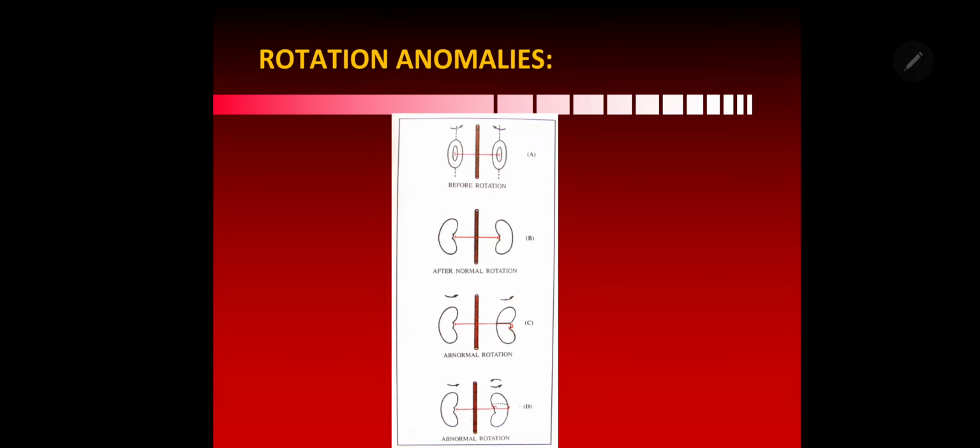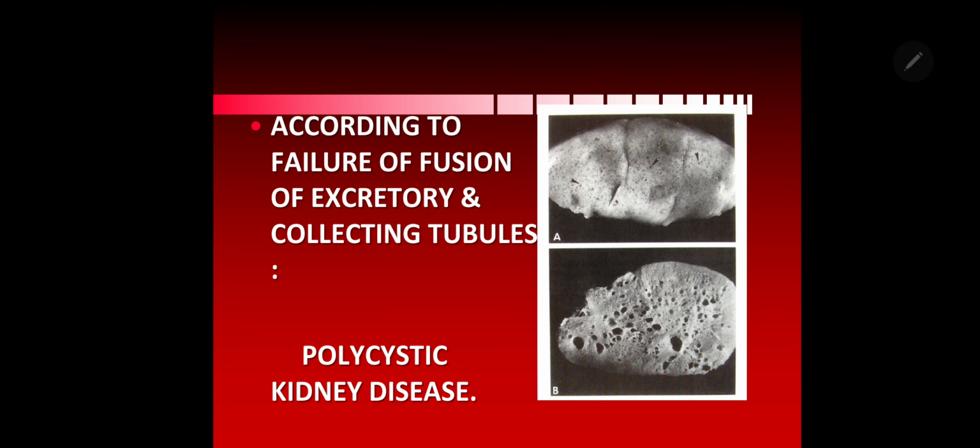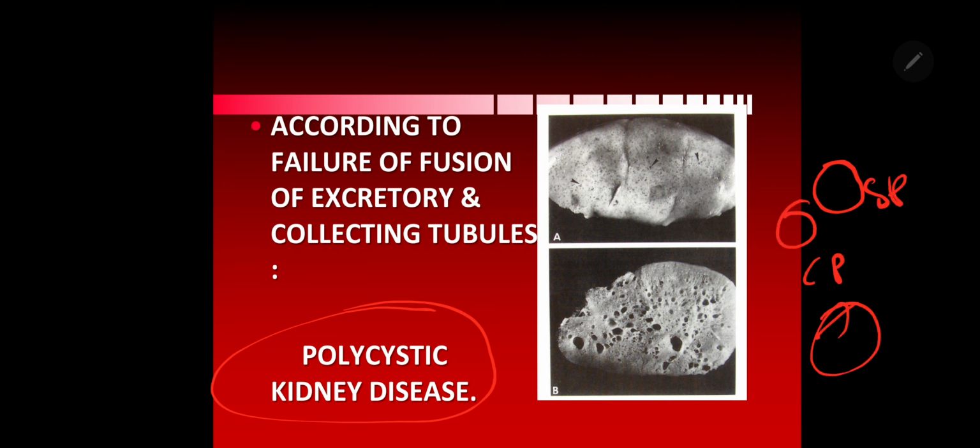And rotation anomalies are there. What is the usual rotation? 90-degree medial rotation, but sometimes one will undergo medial rotation, one will undergo lateral rotation, and sometimes both undergo circumferential rotation there. So these are the anomalies in the rotation. And if there is no fusion between the collecting tubule and metanephric tissue, it leads to a disease called polycystic kidney disease, because there is no fusion between the secretory part and collecting part, leading to cysts filled with fluid, polycystic kidney.